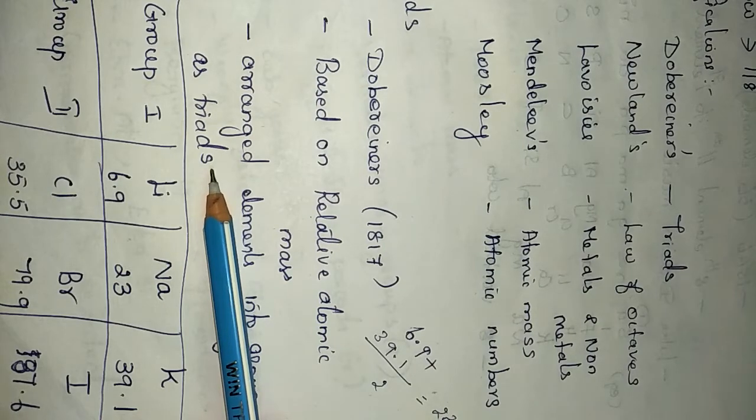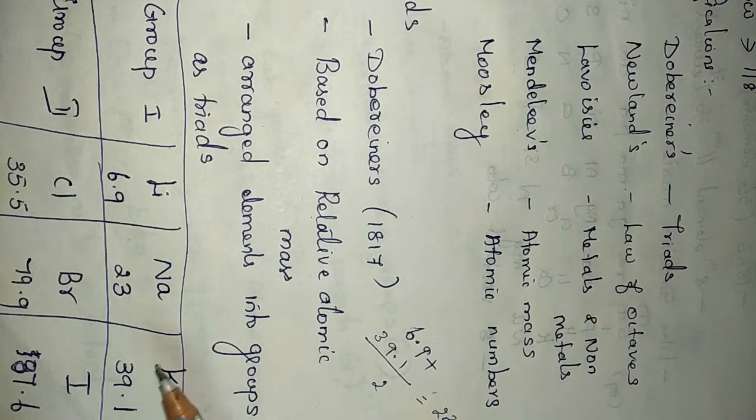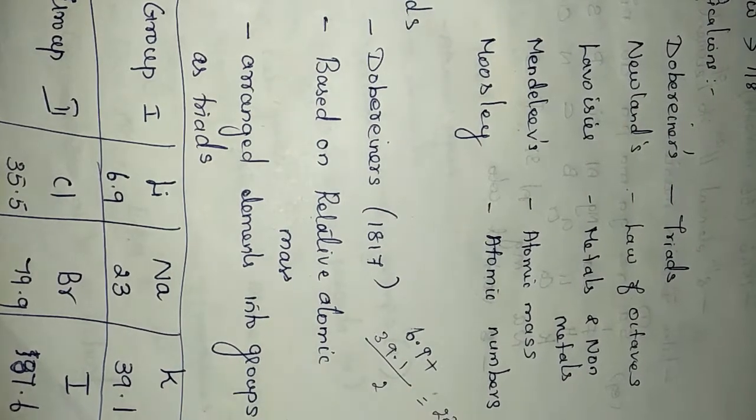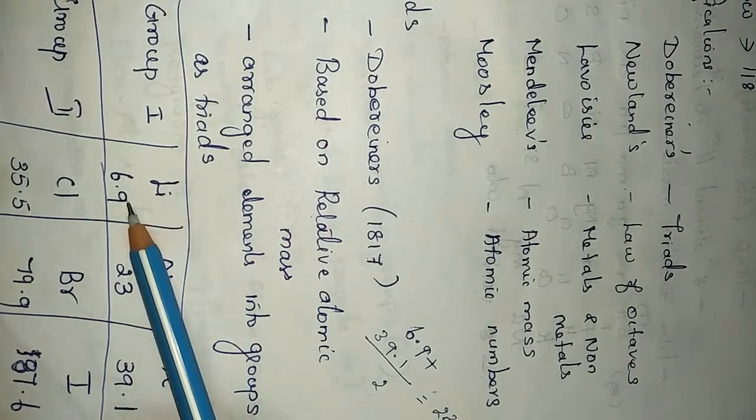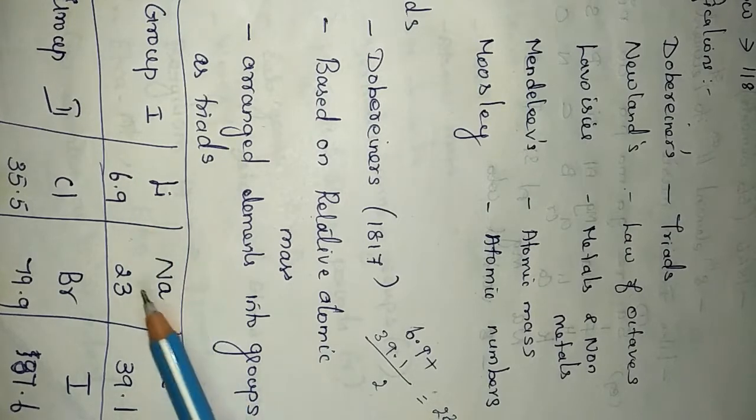He arranged the elements in ascending order of atomic mass. His classification contains a peculiarity. See here, the first element is lithium with atomic mass 6.9, sodium with 23, and potassium with 39.1.